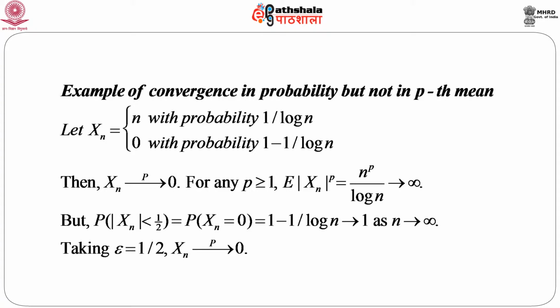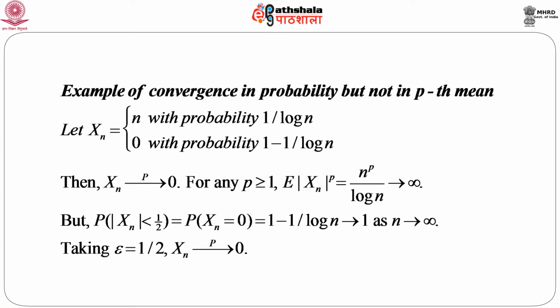Now, consider any p greater than or equal to 1; we can also take p a little less than 1, but positive. So, if we calculate the expectation of |Xn| to the power p, we get n to the power p by log n, and naturally this goes to infinity as n goes to infinity. So, here we see that the expectation of |Xn| to the power p goes to infinity,